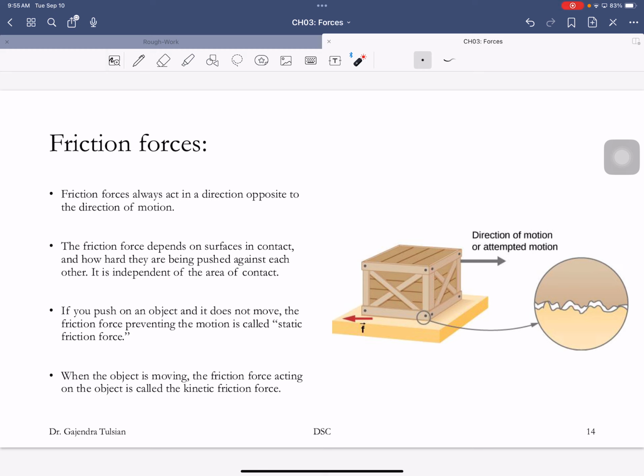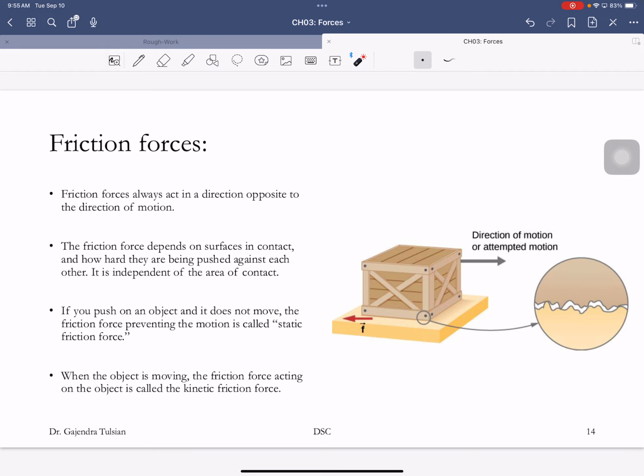They're bumpy like that, and if the box is trying to move in this direction, the bonds between the atoms of this surface and that surface are trying to pull it back. And as you move, you're having to break those bonds, and that's where the friction arises.